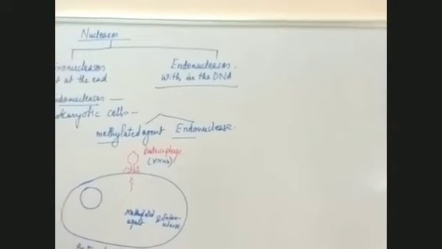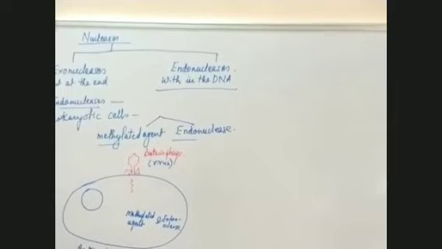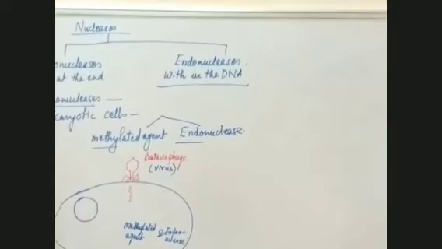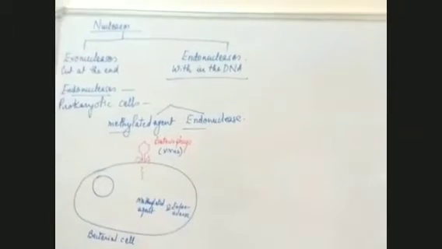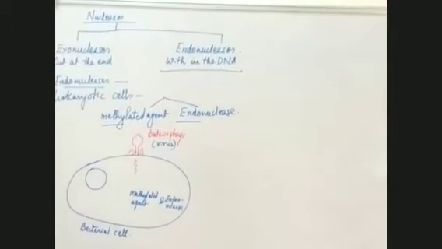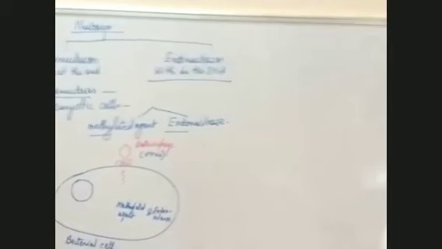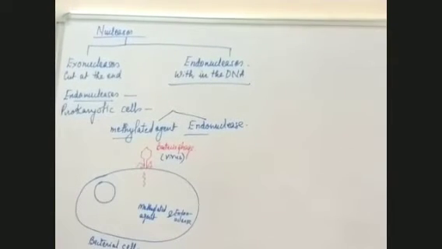That is why the name restriction endonuclease is given. Now, by site, what do we mean? By site, we mean in between any two nitrogenous bases.